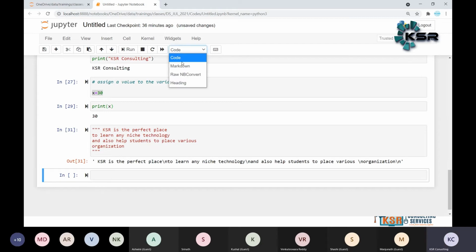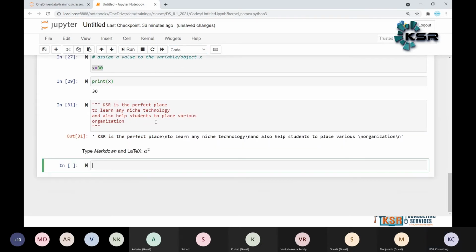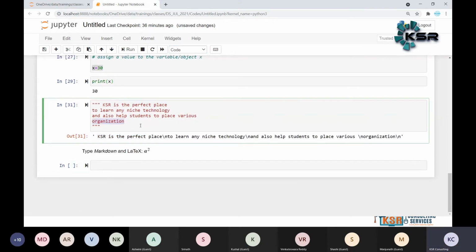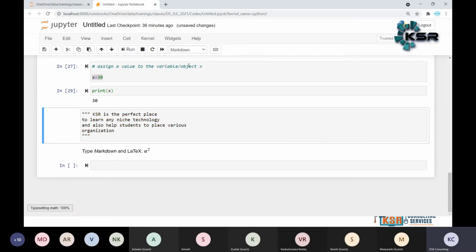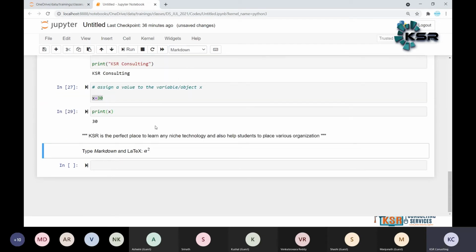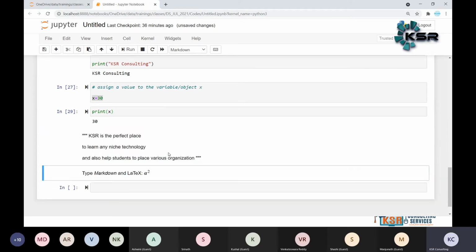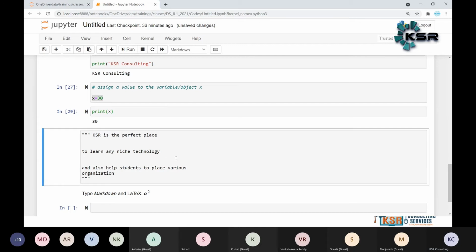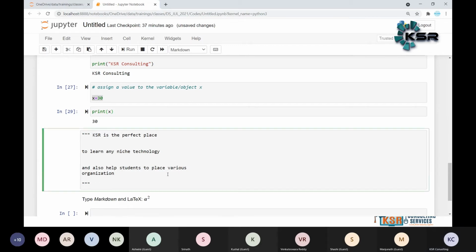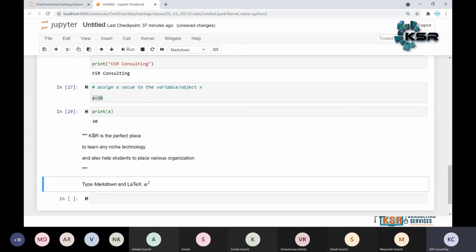I may also, for example, write the markdown. This is a markdown. But this is how you can write the multi-line comments of the given data, with triple quotes, either single or double. If I write markdown, so KSR is the best place to learn. Maybe I can give a space. Okay, this is how I can write the comment.